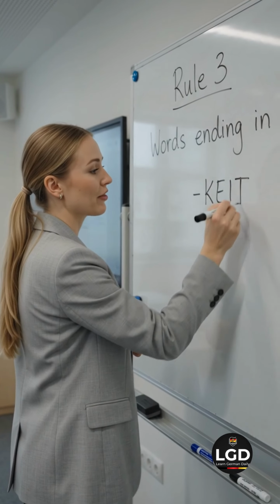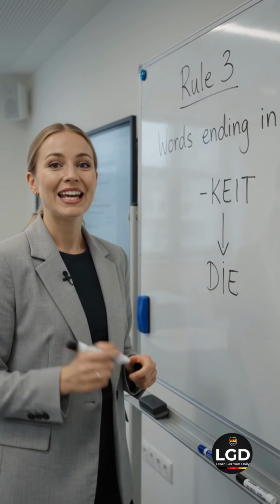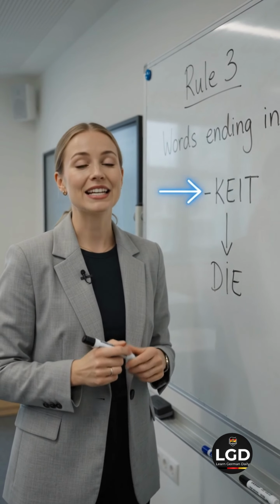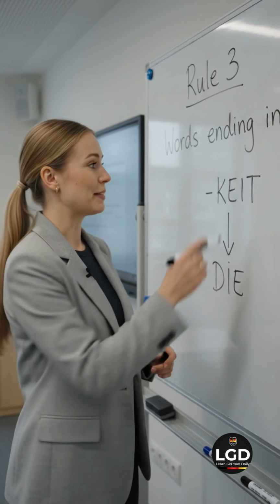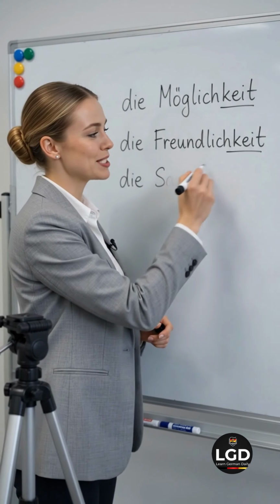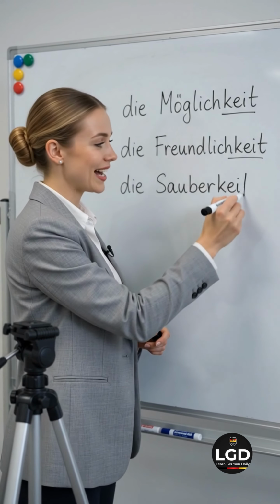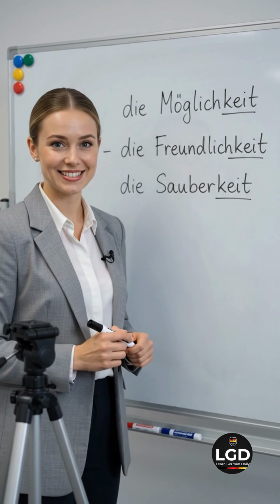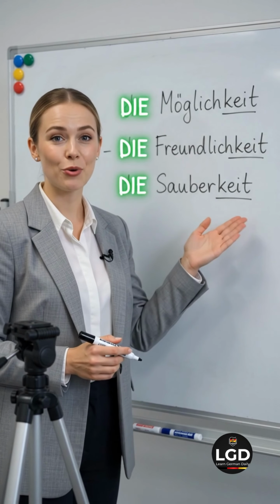Now let's learn another important ending. If a noun ends in KEIT, it is also usually feminine. That means it also takes die. Here are 3 more examples. Möglichkeit means possibility. Freundlichkeit means kindness. Sauberkeit means cleanliness. Every one of these nouns ends in KEIT, so everyone uses die.